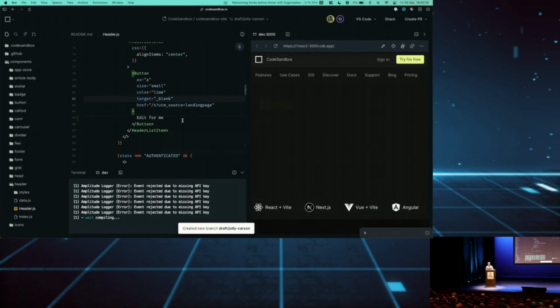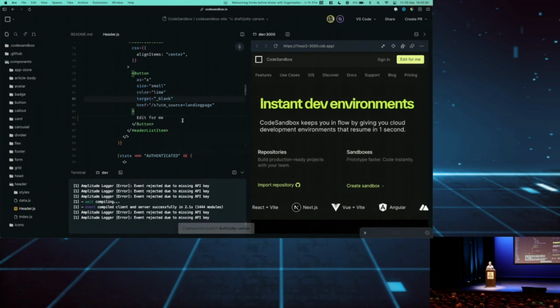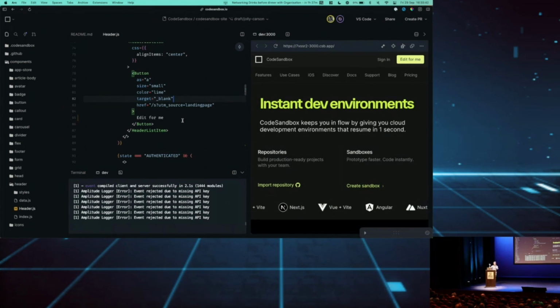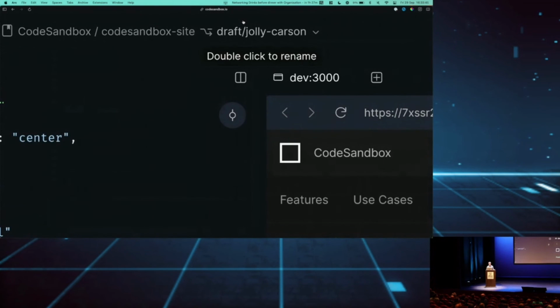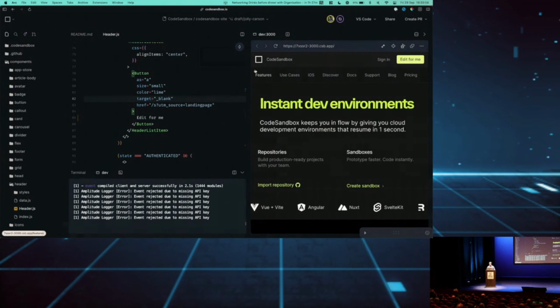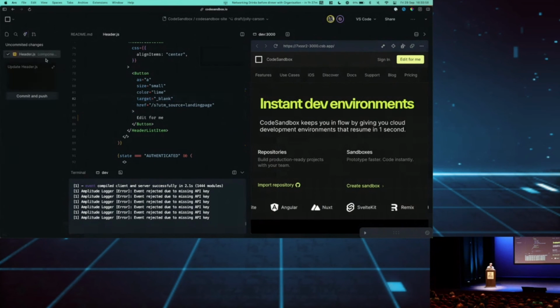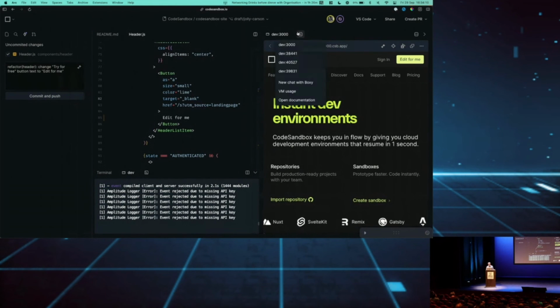And as you can see, the moment I started editing, we cloned the VM that we were currently looking at, created a new VM, and also created a new branch. So I don't have to think about stashing my work when I'm making edits on the main branch to move it to a new branch. We automatically create a new branch for you if you're editing in a protected branch. I can verify here that it's good. And we also have a bit of AI stuff in here. I'm hoping it's loading. Yeah, it's a refactor header, change driver free button text to edit for me. So that's one of those AI integrations that we have. We also allow you to chat with the code base here.